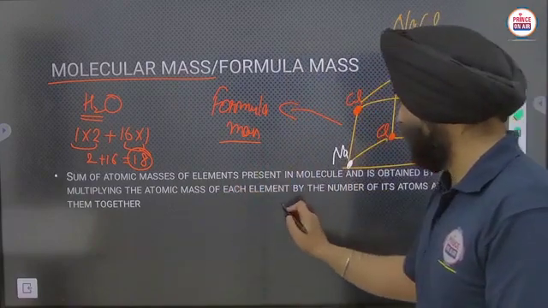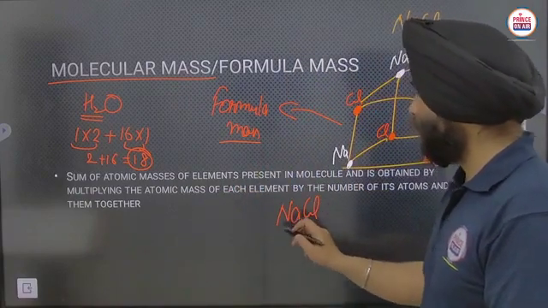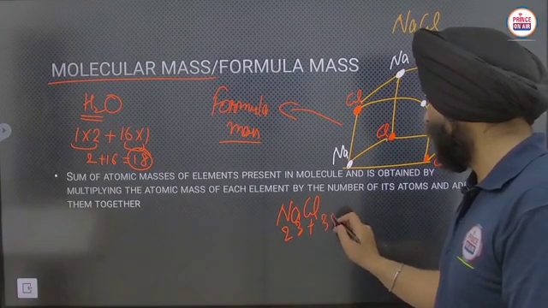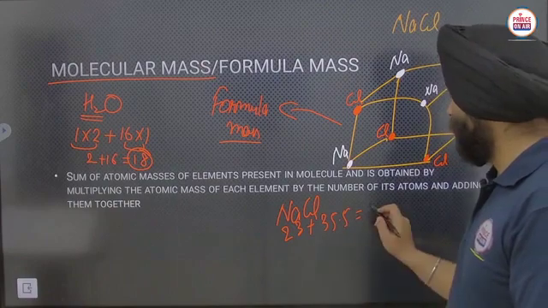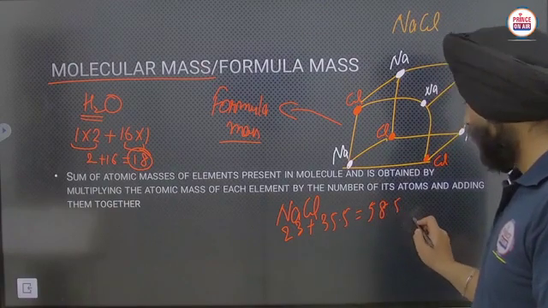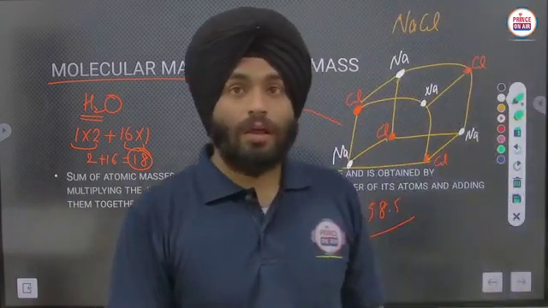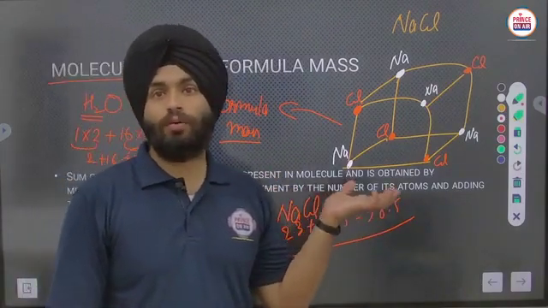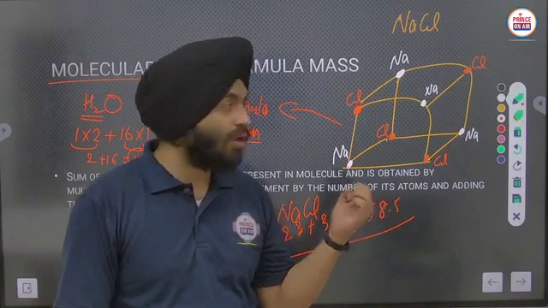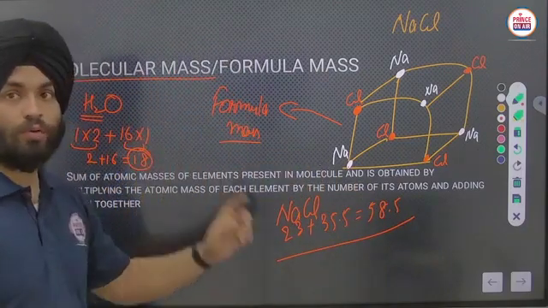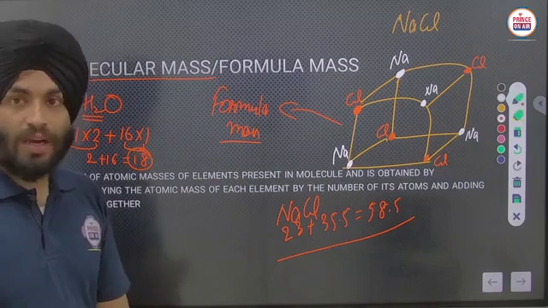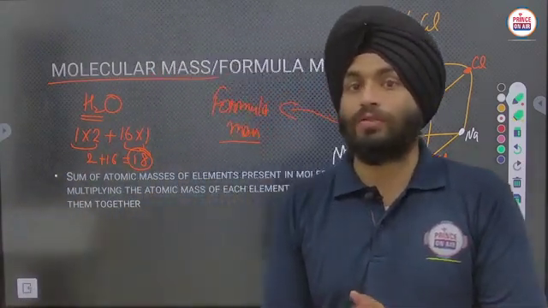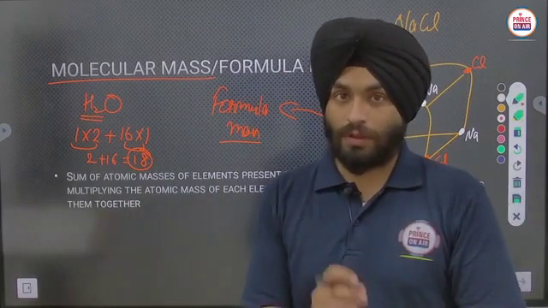Similarly, for NaCl, the atomic mass of sodium is 23 and that of chlorine is 35.5. So it will become 58.5. Now the question is, if you remember these values of atomic masses, then you can calculate all the molecular masses. Here I'm going to tell you the trick to calculate the atomic masses of the first 20 elements. Listen carefully.